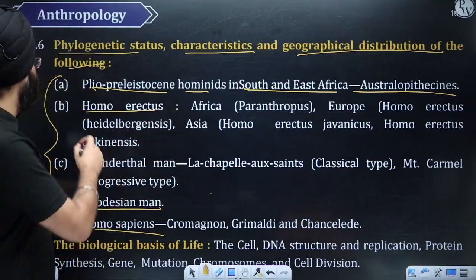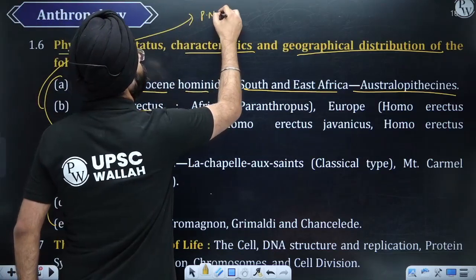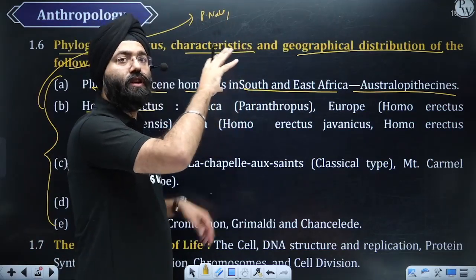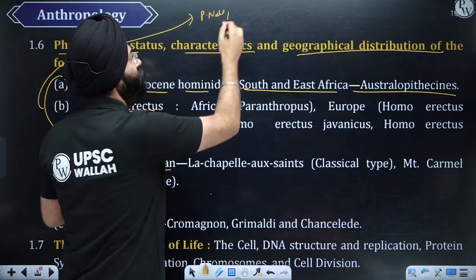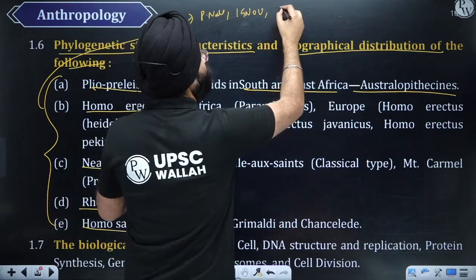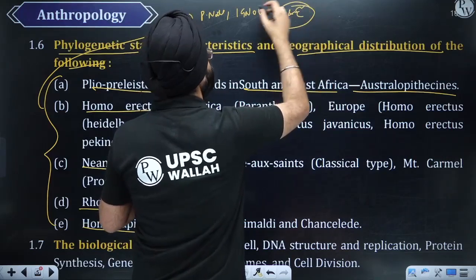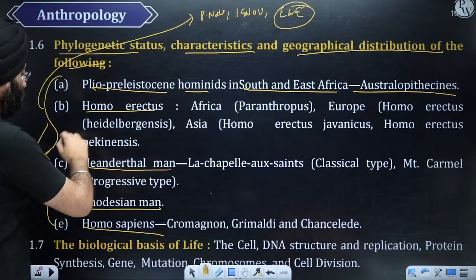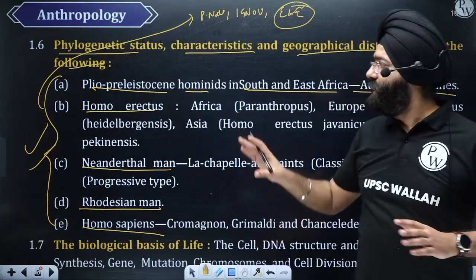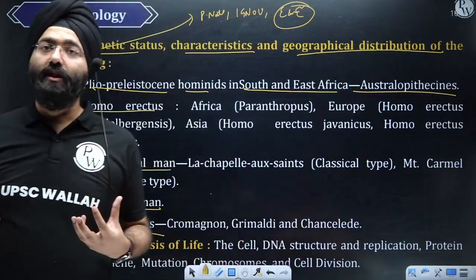For this part, remember again, P. Nath. See, the sources I'm referring to are those which you can refer to along with it and learn. P. Nath is one of the major sources. IGNOU, again, is a very important source. For reference, refer to Ember and Ember here, because it has very good case studies with respect to these. Very interesting book, Ember and Ember, you should have that. And this will be covered very properly. And again, I told you, very direct questions come, so it is very scoring.